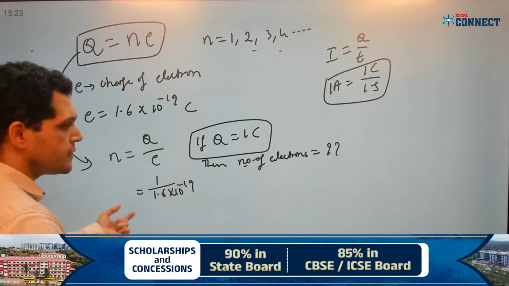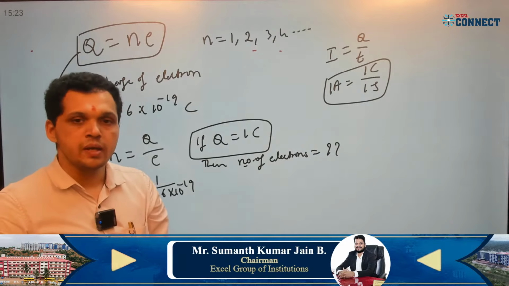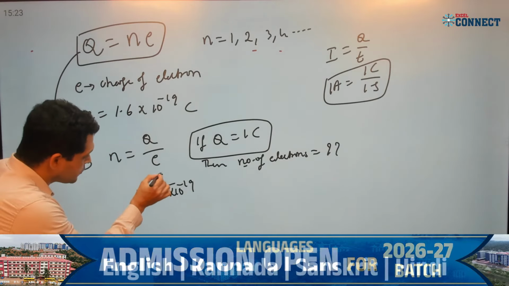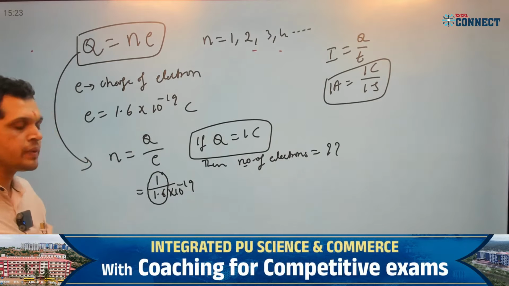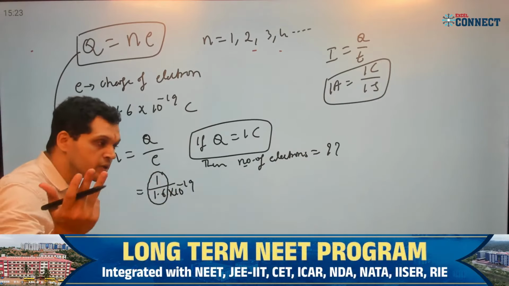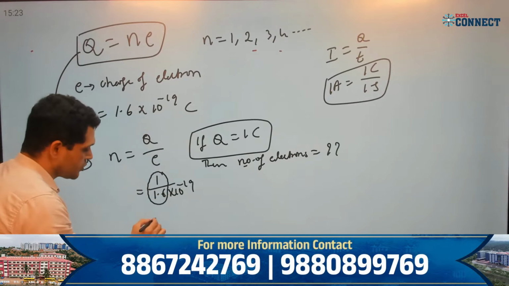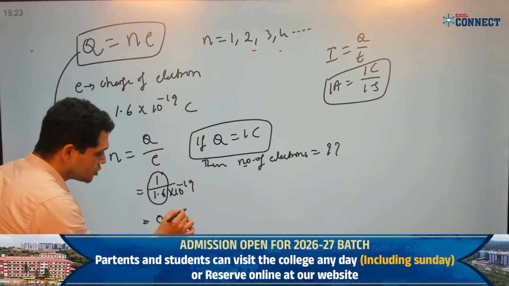Now you divide this. See students, this is a standard number. In many numericals we get this value. 1 by 1.6, we have to remember this value. If you simplify 1 by 1.6, its value is 0.625.